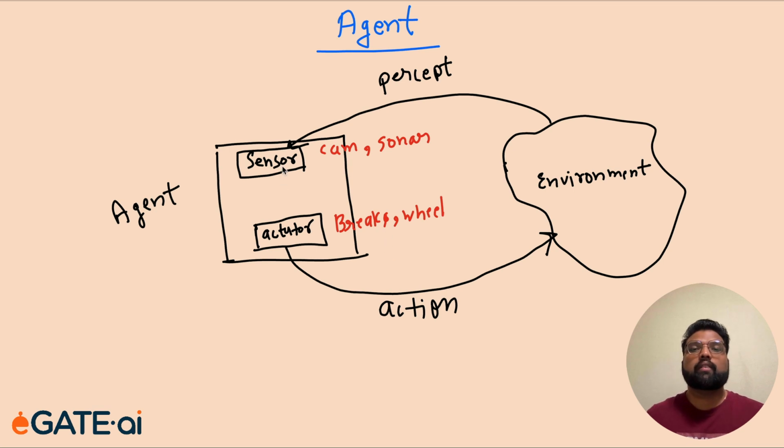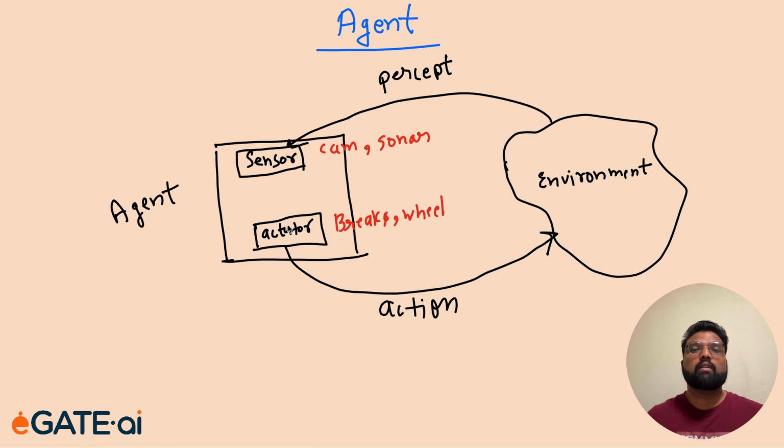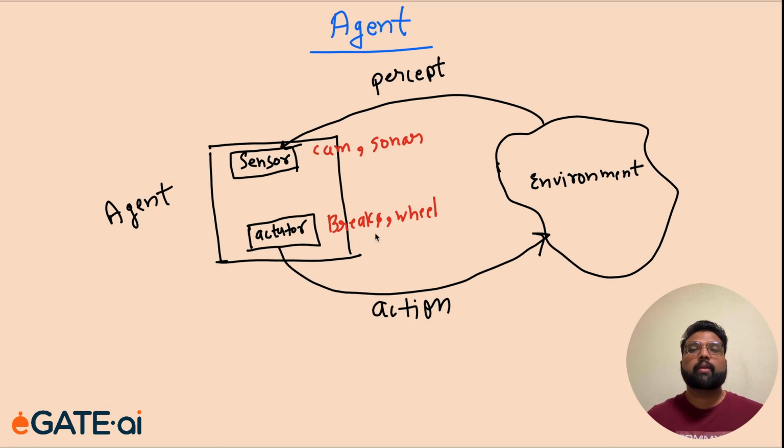So given a particular percept, that means given a particular environment, suppose the traffic light is red, based on that environment it has to do some action. What action will it do? It will apply brakes, right? And if it applies the brake, it will also change the environment because now the car is stopped, right?